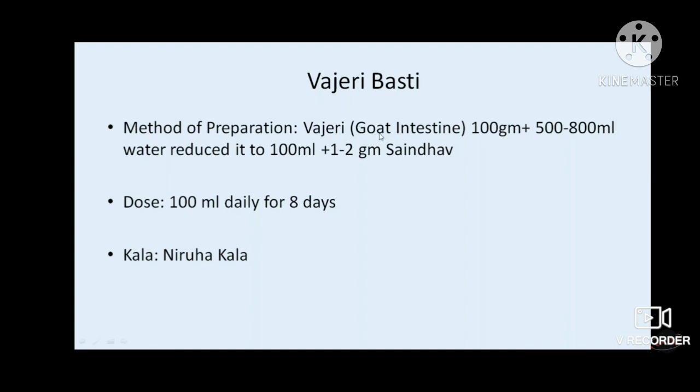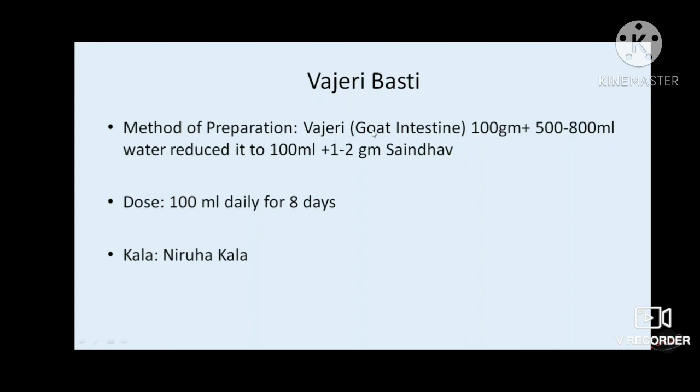So it's a concept of simile, meaning the same thing that is used in the treatment of the affected dosha. According to Ayurveda, mutra is formed in the pakvashay. So if we use the intestine of a goat, that enhances mutra nirmiti in our body. That is the concept behind using Vajeri.